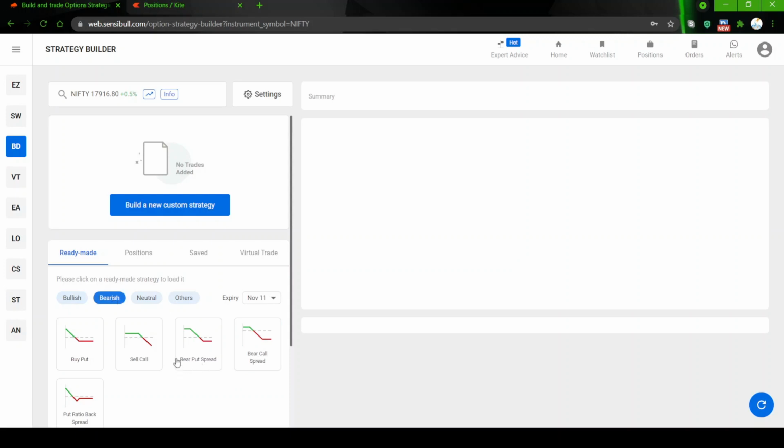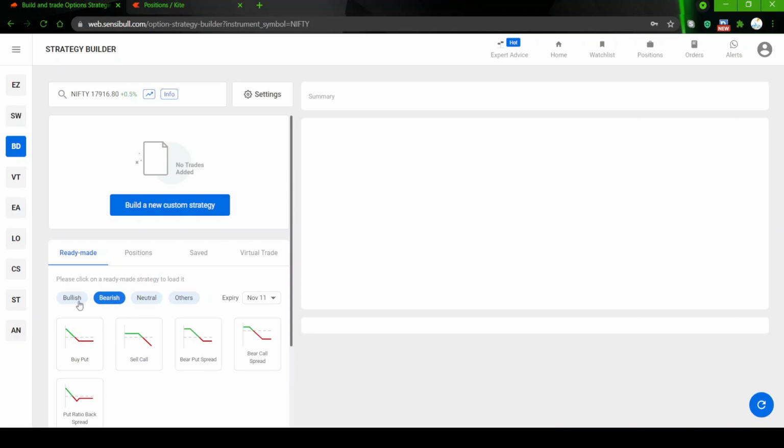For the bearish view, we have the bear put spread and bear call spread. A bearish view means you think the market will go down from the current level. Supporting that view, the strategies are bear put spread and bear call spread.